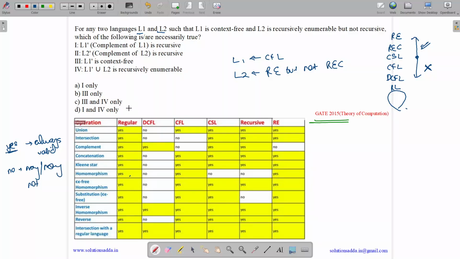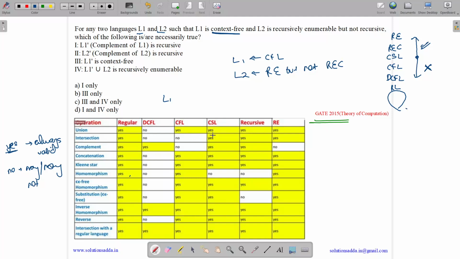Okay. Now let us see. Option 1 is L1 complement is recursive. What is L1? L1 is context free. Let us see context free complement. It's not defined. It may or may not be context free. But see, L1 is context free. If it is context free, it is also CSL.